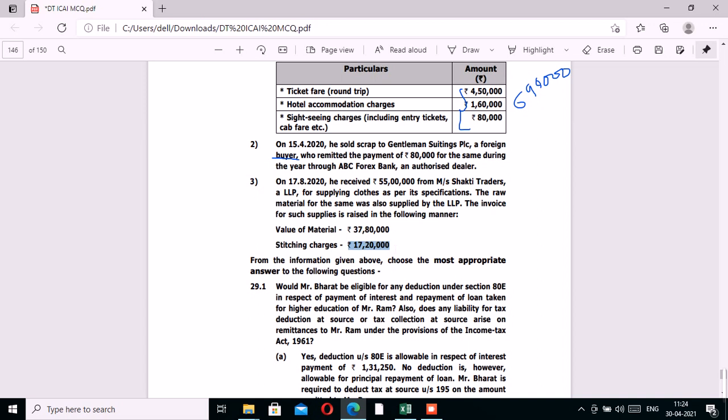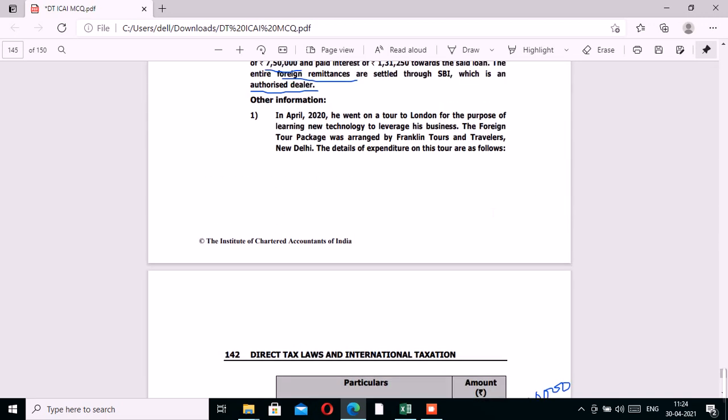Now, 194C provides two rates: 1% and 2%. 1% applies when the deductor is making payment to a deductee who is an individual or an HUF. In the given case, the deductor is Messrs Shakti Traders and the deductee, as we can check from here, is Mr. Bharat.